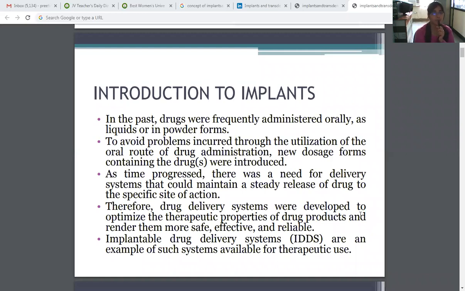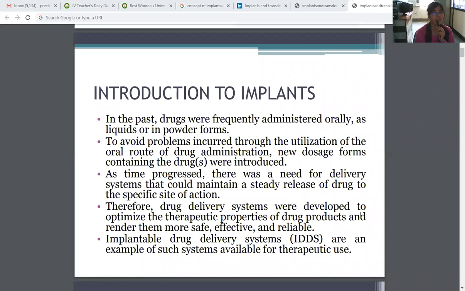Today, I will discuss the topic implants and osmotic delivery of implants. These topics belong to the novel drug delivery system for the B Pharm 7th semester. Today, I am going to discuss the introduction to implants.